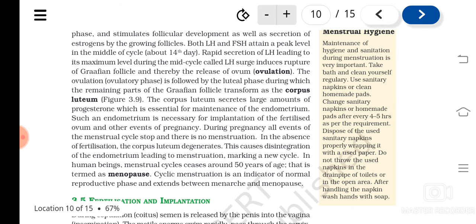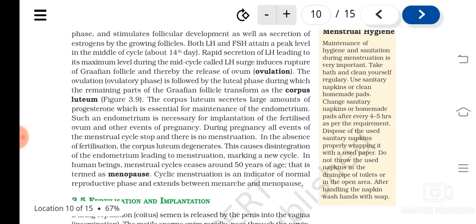And what is the need of this endometrium? Because the endometrium is needed for the fertilized egg to get implanted, and the further process will be able to be done. Understood? So like this, the menstrual cycle is divided into different phases.